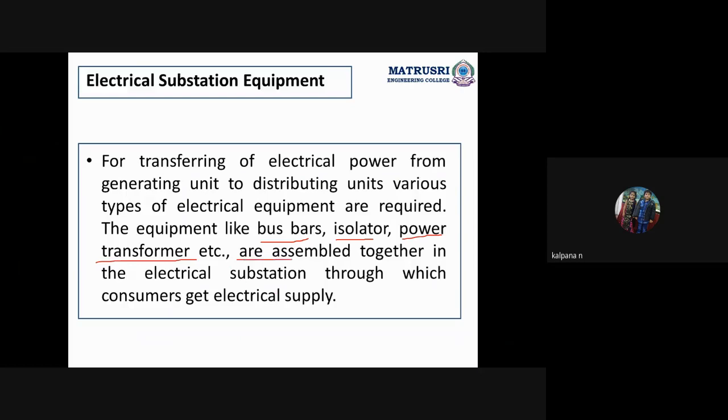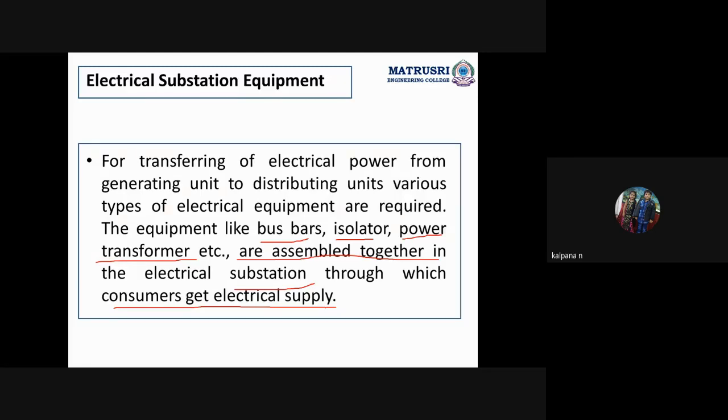And all are assembled together to form a substation. Okay, and through which the consumer gets the electrical supply.